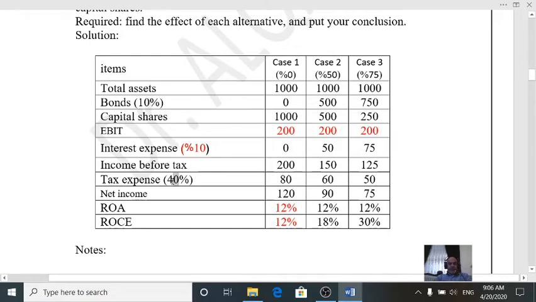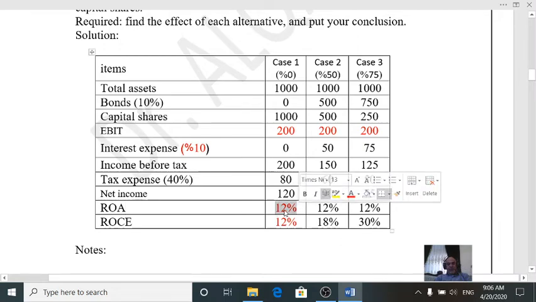Tax expense at 40% from the question, so we multiply 40% by 200, 150, 125, and tax expense will be 80, 60, 50. So the net income for the three cases is as follows: 120, 90, 75.